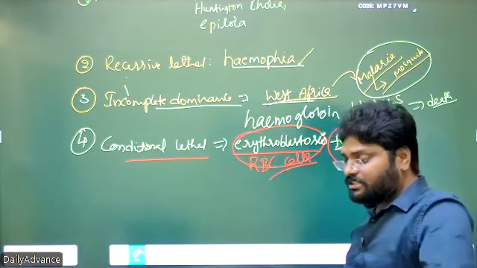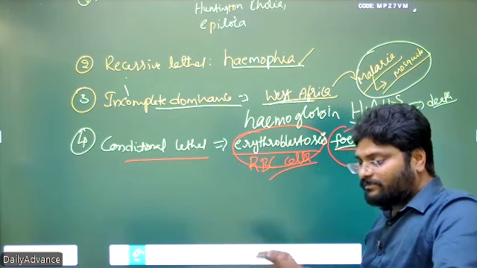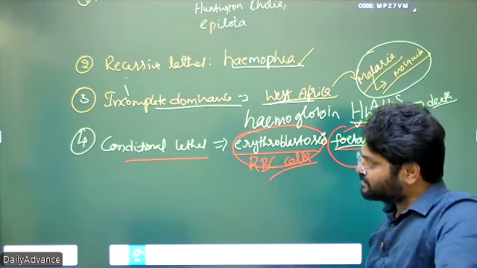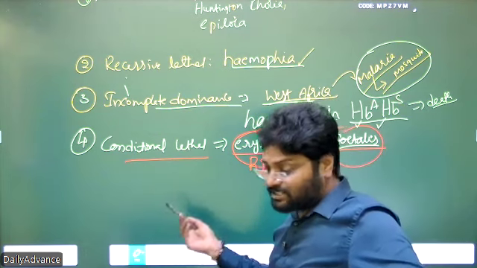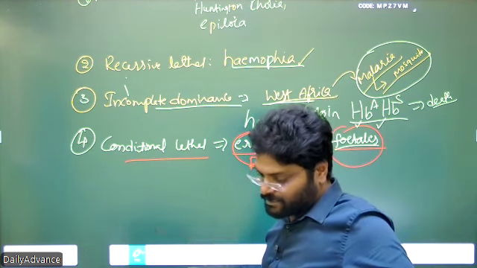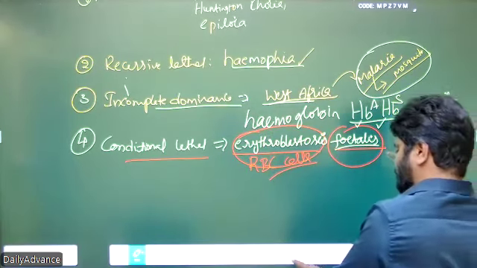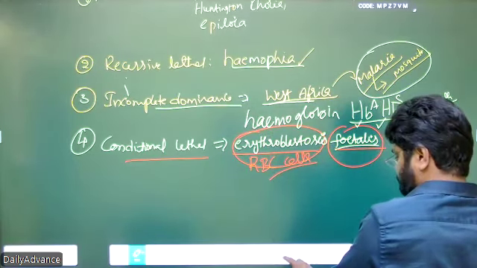So this locus is only lethal when the father has Rh plus and the mother has Rh minus. In the remaining conditions, this locus is not a death-causing locus, or a morbidity- or mortality-causing locus. So this is how you have to categorize the lethal genes.